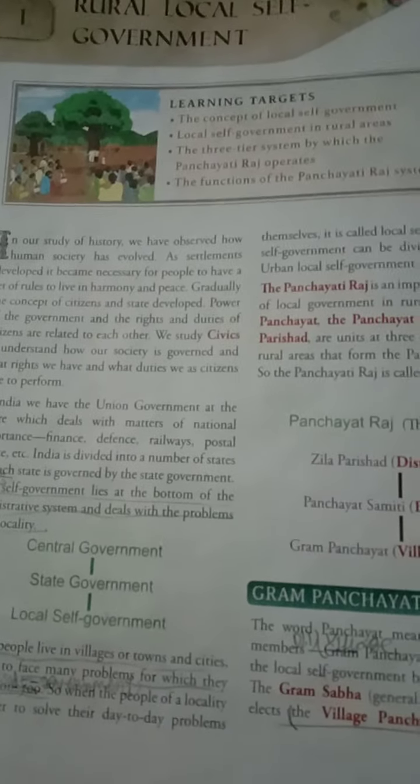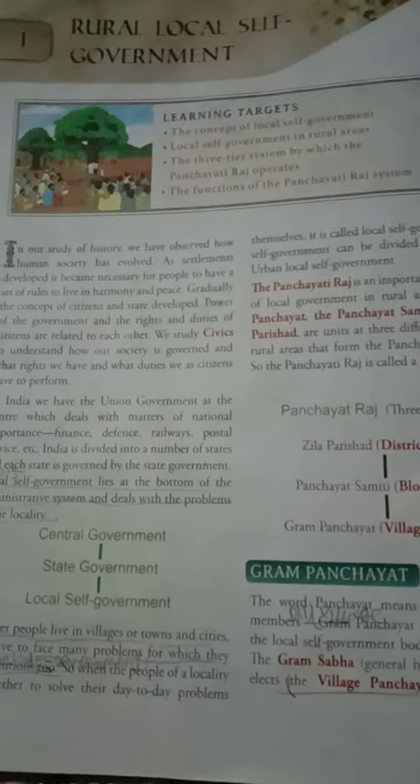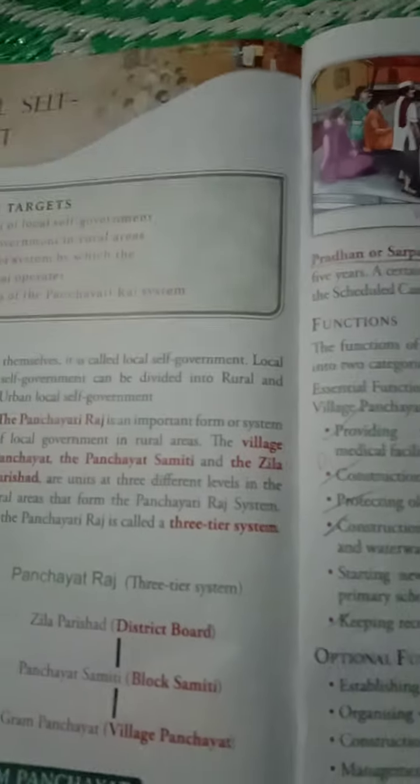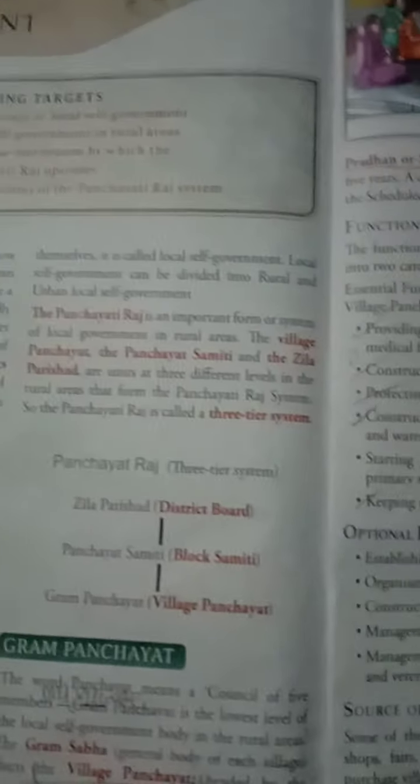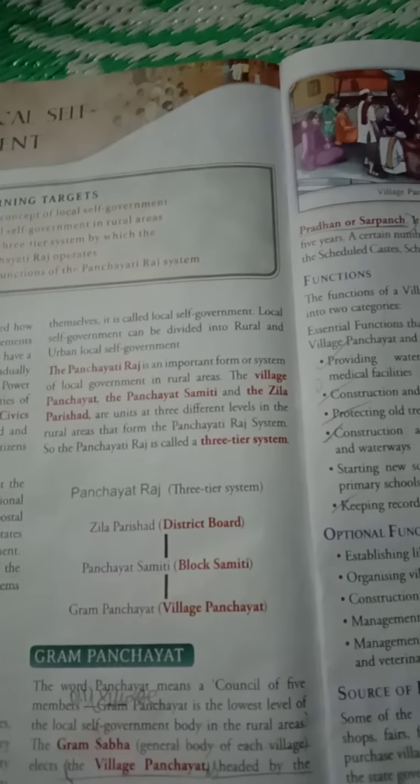Whether people live in a village, town or city, they have to face many problems for which they need solutions. So when the people of a locality get together to solve their day-to-day problems themselves, it is called local self-government. Local self-government can be divided into rural and urban local self-government. The Panchayati Raj is an important system of local self-government in rural areas.